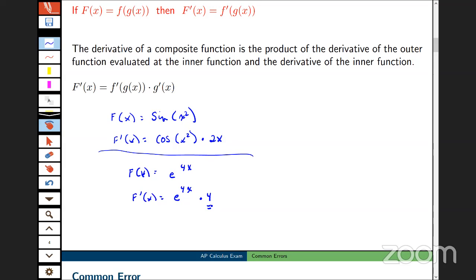So the chain rule is a very important concept in AP Calculus. In the past, we've always awarded 2 points on the free response portion of the exam for a chain rule error. So if I had to make a stab, I would say there's going to be a chain rule portion of a question somewhere, and also the fundamental theorem of calculus, but certainly a question that involves the chain rule.